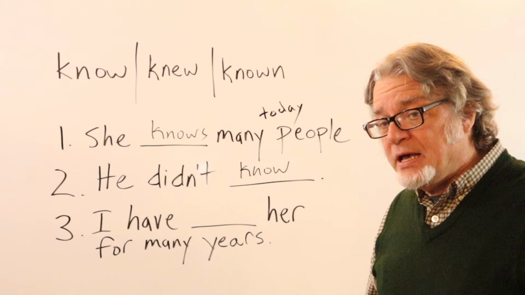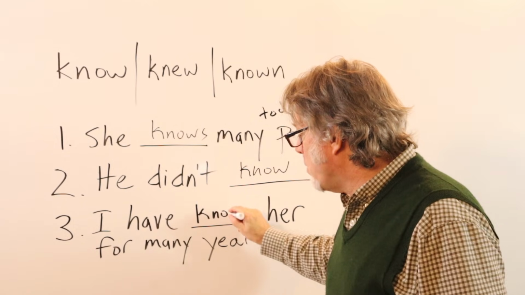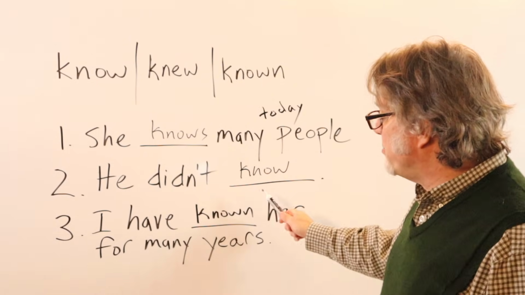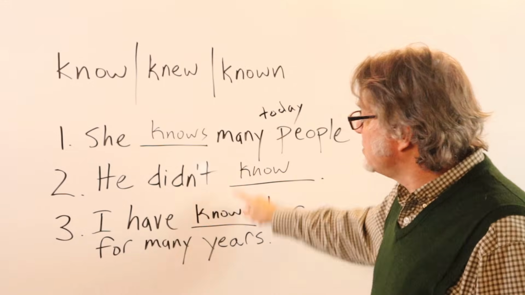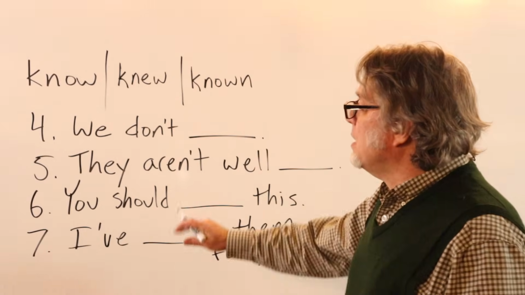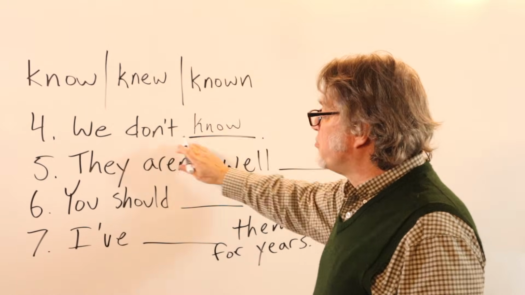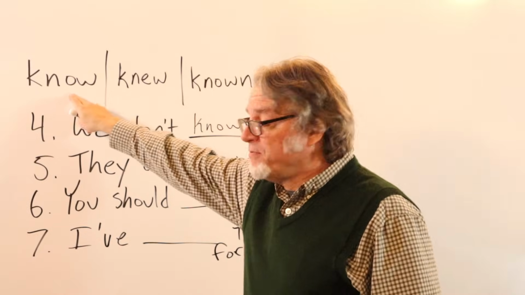For number 3, I have known her for many years. This sentence is in the present perfect tense. This is the helping verb, and this is the past participle. For number 4, we don't know. This is in the present tense. This verb is in the simple form.